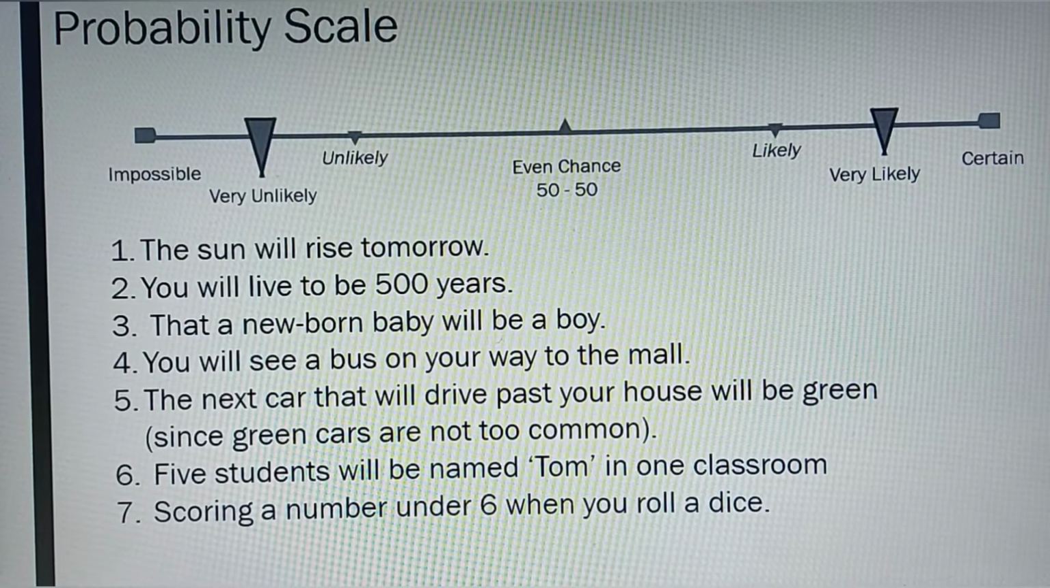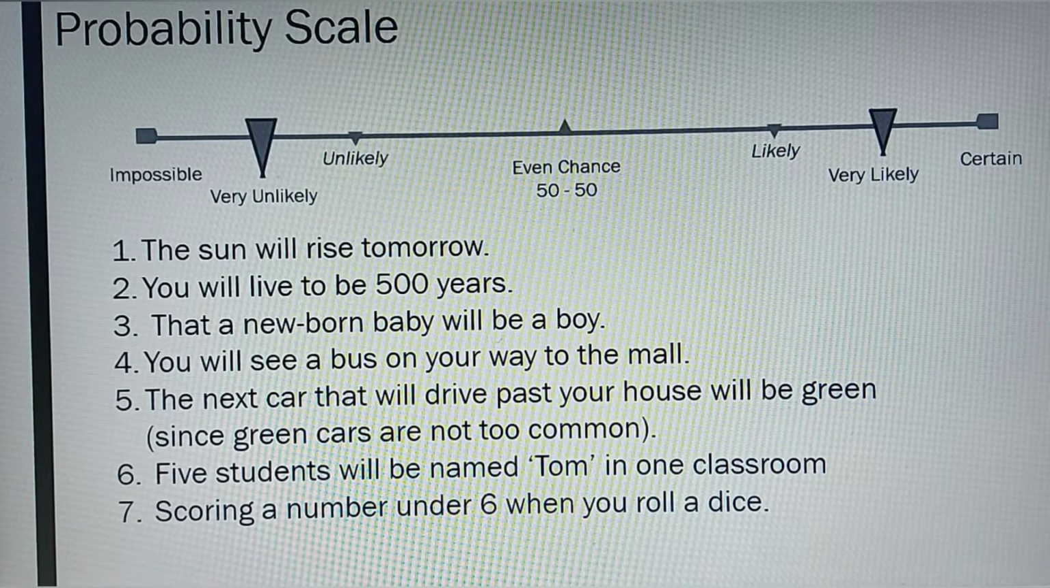So here's a probability scale, and on the probability scale we have the words impossible, very unlikely, unlikely, even chance. Another name for this is 50-50 chance. We also have likely, we have very likely, and we have certain. So we're given 7 statements and we need to find out the position of these statements on the probability scale. So I'm going to start with the first one. The probability that the sun will rise tomorrow is certain. So on the probability scale, it's certain.